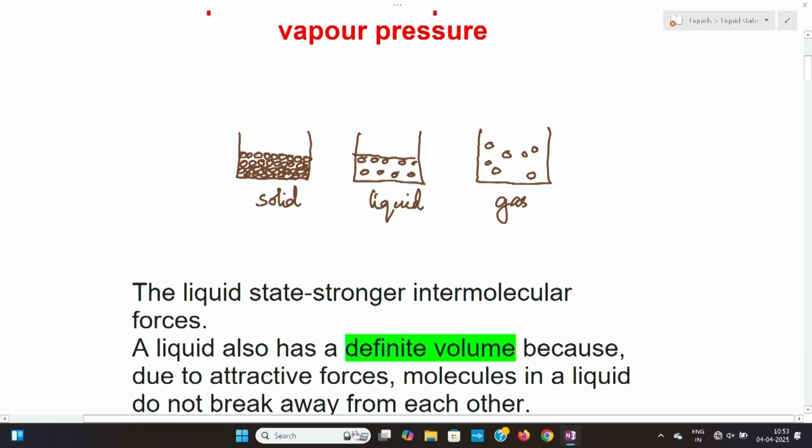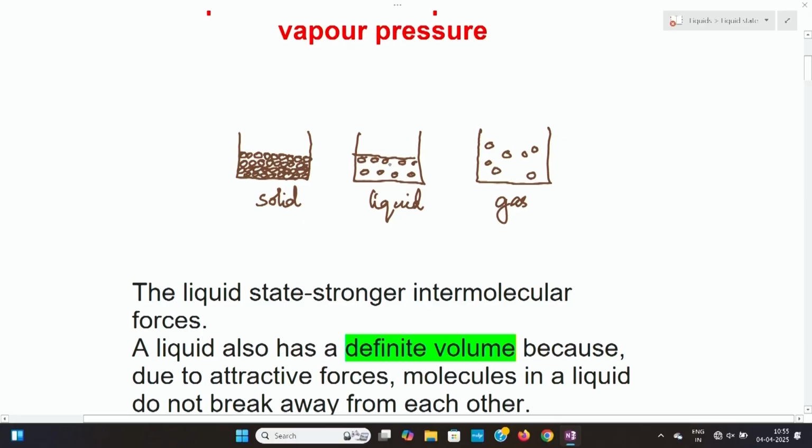Because of this arrangement, liquids are incompressible. That means it is very difficult to break the bonds between the molecules. If we look into gases, the molecules are arranged randomly. Therefore, gases are compressible. But liquids are incompressible, and solids are also incompressible. The bonds between these molecules, these intermolecular forces, are very difficult to break.